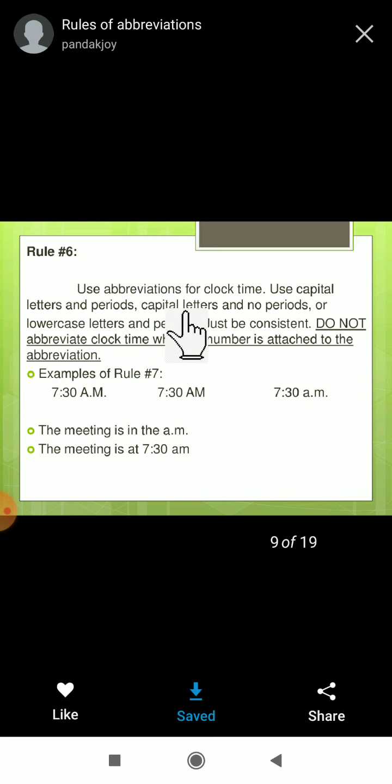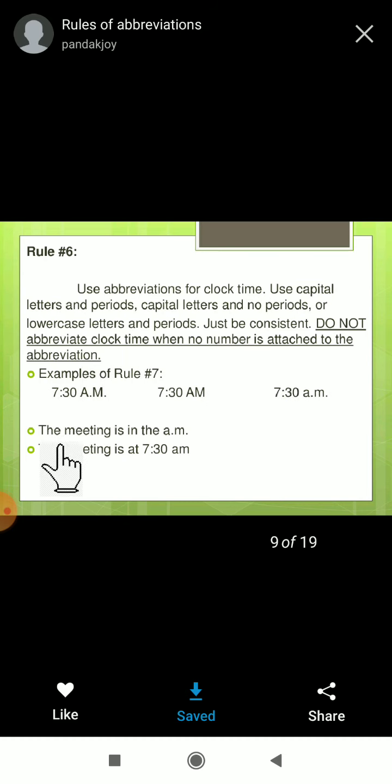Next, use of abbreviations for clock time. Suppose you want to mention the time, we use this abbreviation. Use capital letters and periods, capital letters and no periods, or lowercase letters and periods. Just be consistent. Do not abbreviate the clock time when no number is attached to the abbreviation.